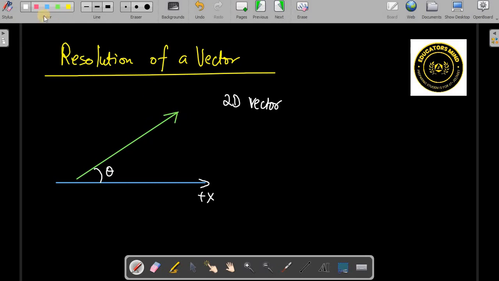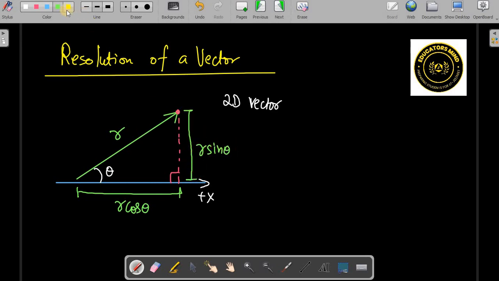So if you drop a perpendicular from this, how much will this be? Let's say this magnitude is r. So from here to here the magnitude will be r cos theta, and this magnitude will be r sin theta. This is called resolution. Okay, so the vector can be resolved into two components.